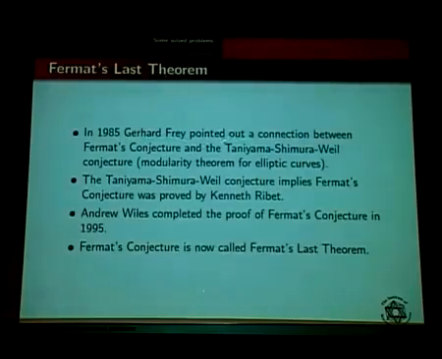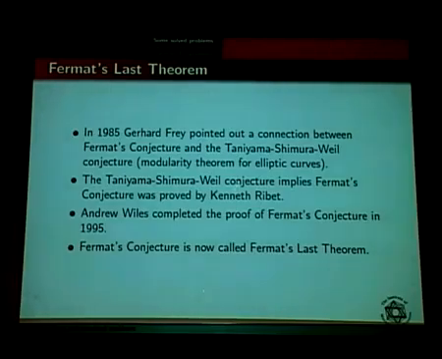Gerhard Frey. He pointed out a connection between Fermat's conjecture and the Taniyama-Shimura-Weil conjecture. So you know, to prove some conjecture, call it B, instead of proving it directly, you can prove A, and if A implies B, then you have proved B. You use this in textbooks, and whenever you write a solution: suppose you want to prove B, instead of proving B, you prove A, and you know A implies B. Then if you prove A, the proof of B is done. So that's what he did.